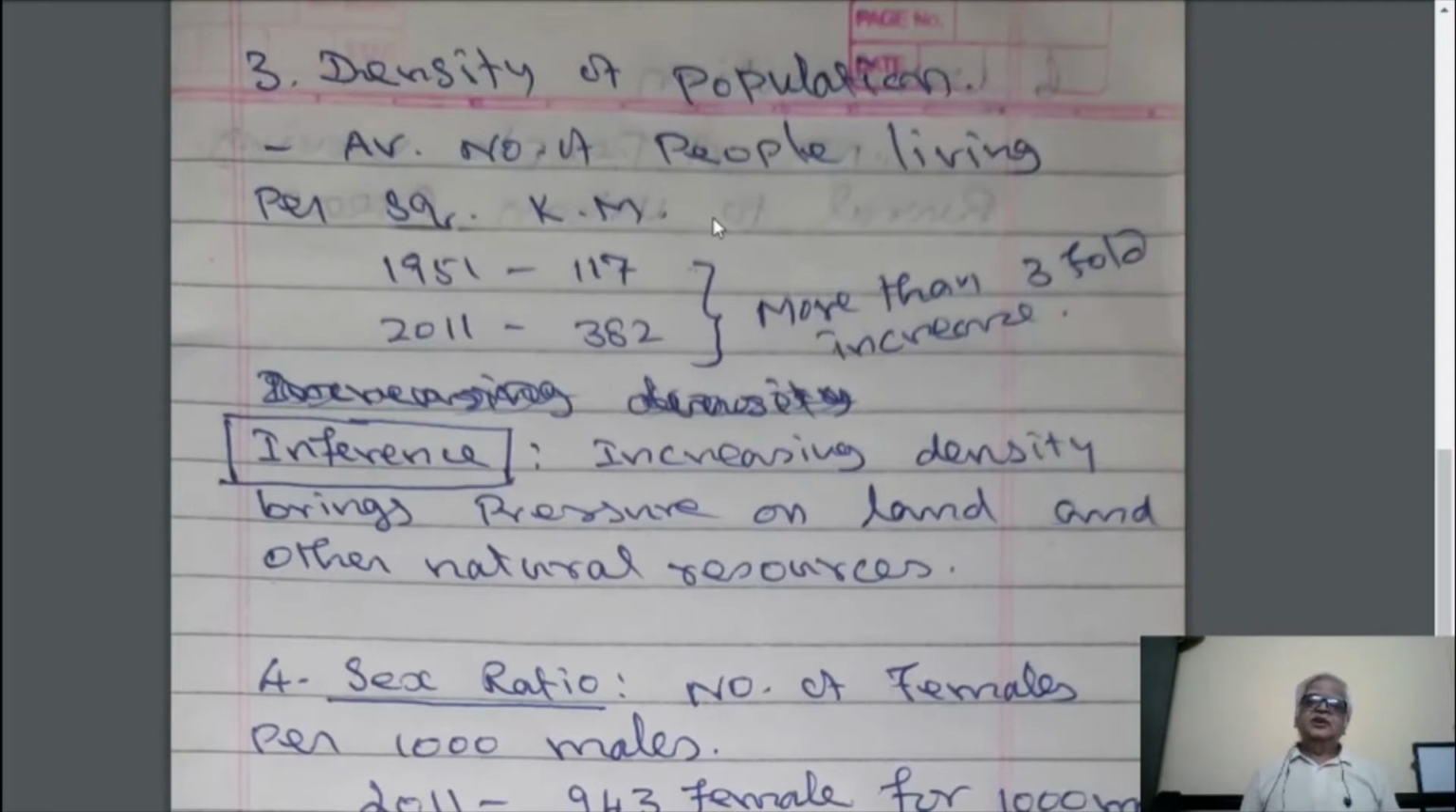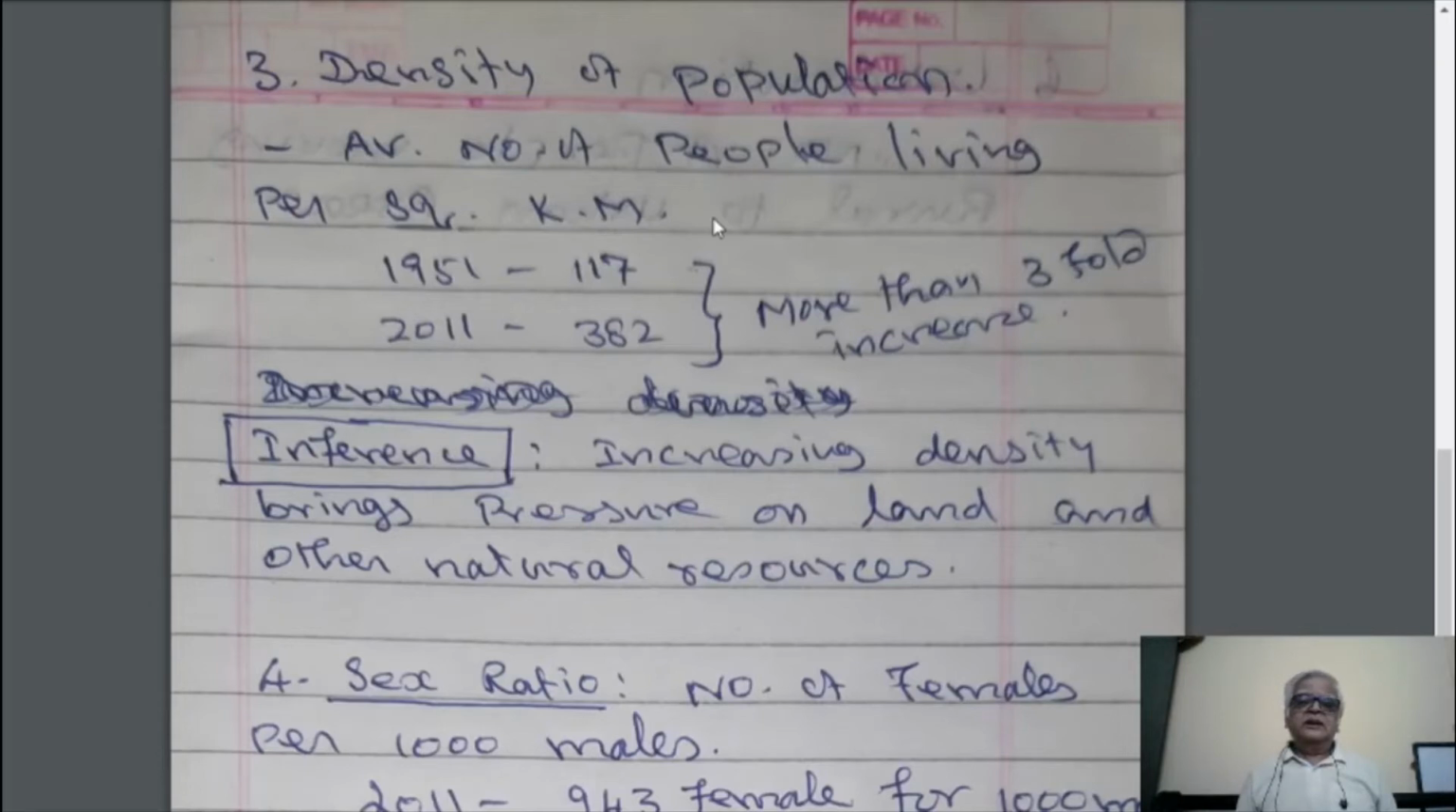What is this density of population and what is the importance of it? Density of population means the average number of people living per square kilometer. In 1 square kilometer, what is the average number of people who live? It is found by dividing the total population of the entire nation by its total square kilometers. This gives the national average. State-wise averages are also taken.